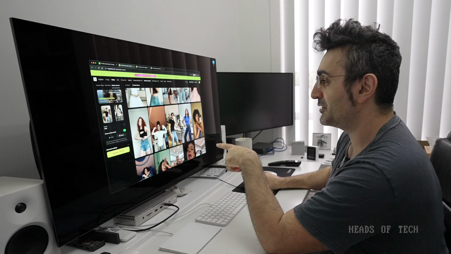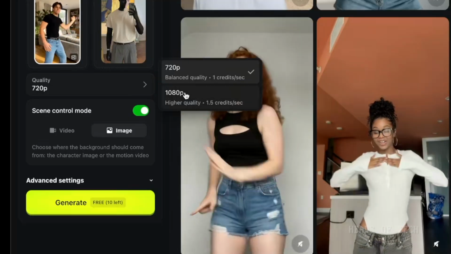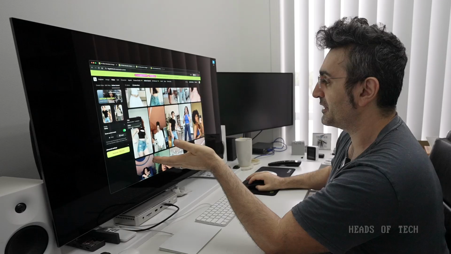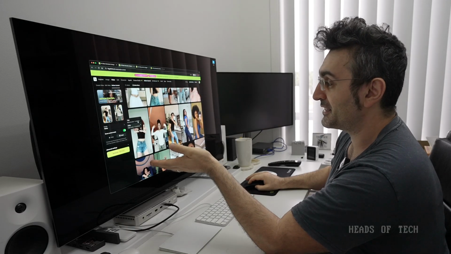Let's just see whatever he's doing. You choose what quality you want to get. I'm going to get 1080p. Now, these generations do cost credits. So 720p is 1 credit a second.